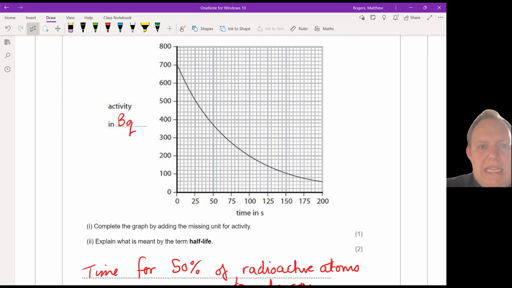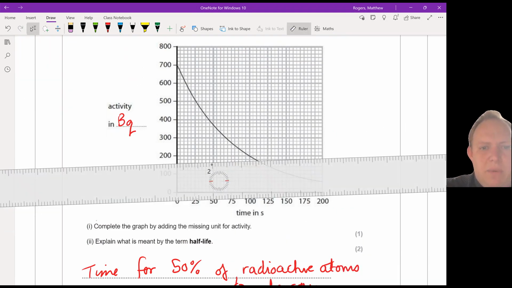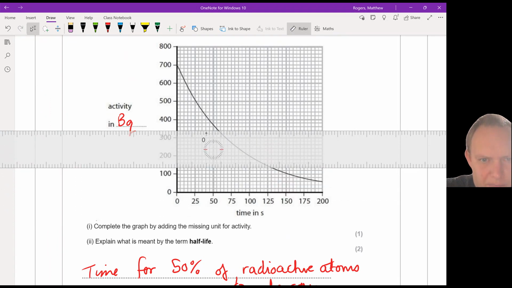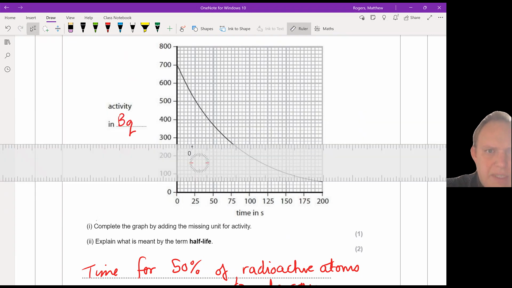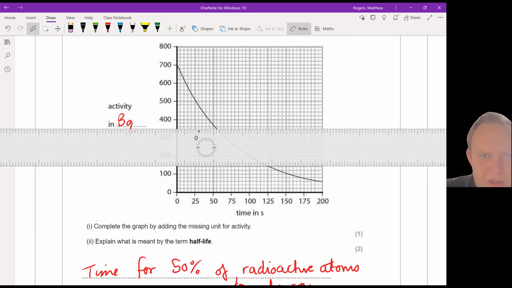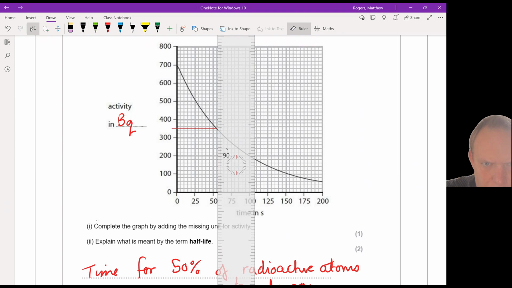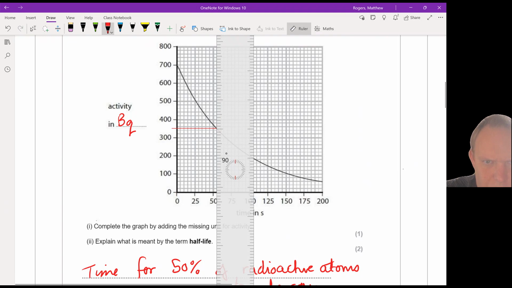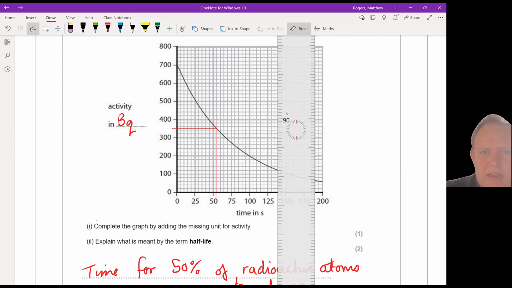So as we did in the lesson a few times, we do this by drawing lines across and down. As ever with these graphs, once they've been printed into OneNote, the lines aren't all that helpful. So if we're going from 700, it seems sensible to say that it starts at 700 at the top. So we'll go down to the time it takes to get to 350. I'm going to put on a slightly narrower line to help. Cross them down as best we can.